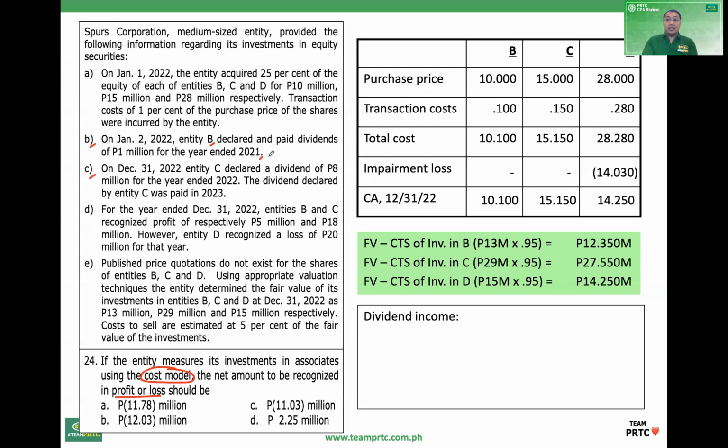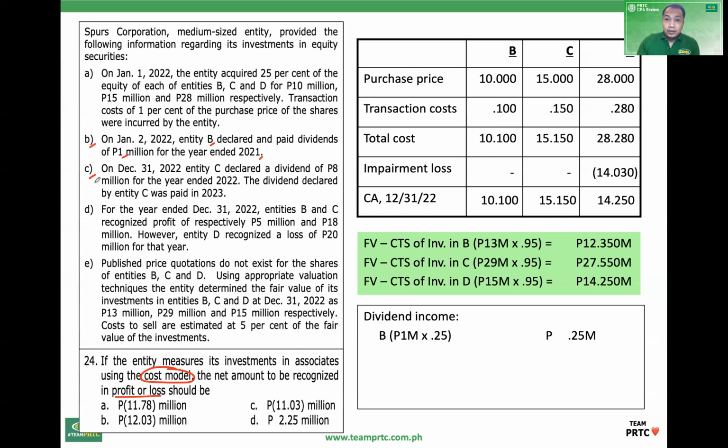So again, wala nang distinction ngayon. Even sa full PFRS, walang distinction yung pre and post acquisition RE. So ganun din sa SME. So it doesn't matter kung galing yan sa earnings before or after acquisition. So yung dividends na yan dahil declared ng 2022, income yan in 2022. 1 million times 0.25.